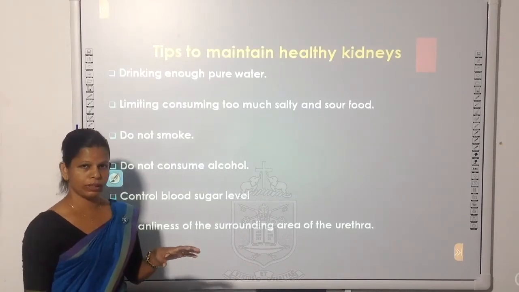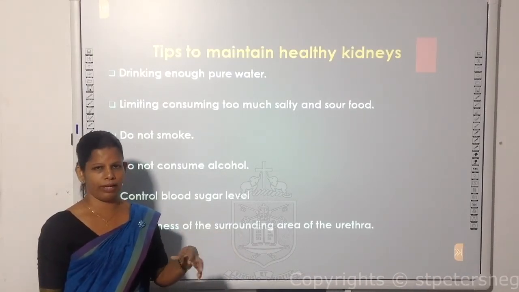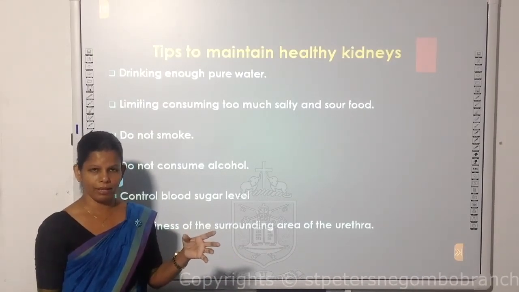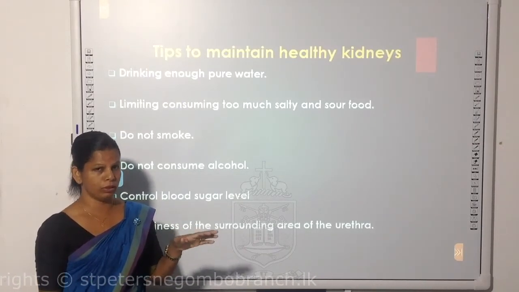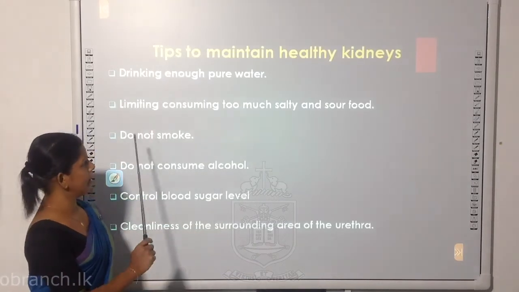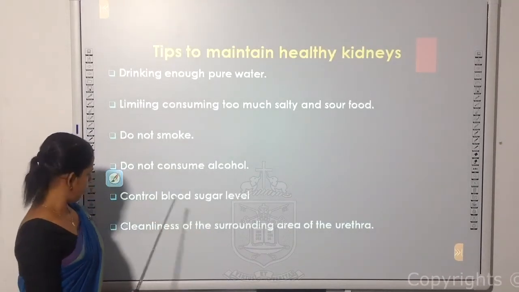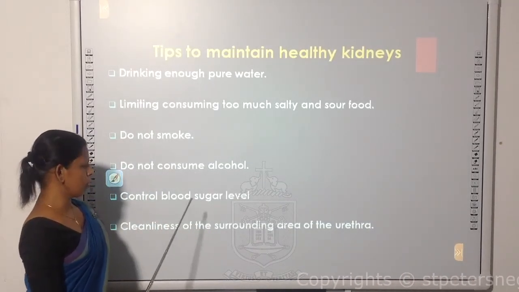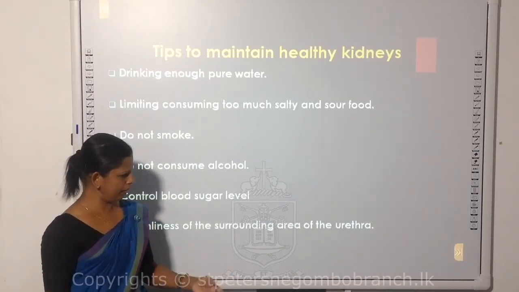Control blood sugar level. If you or adults are suffering from diabetes, you have to let them control their blood sugar level, otherwise they may have to face kidney failure. And next, cleanliness of the surrounding area of the urethra. You have to clean that area well.